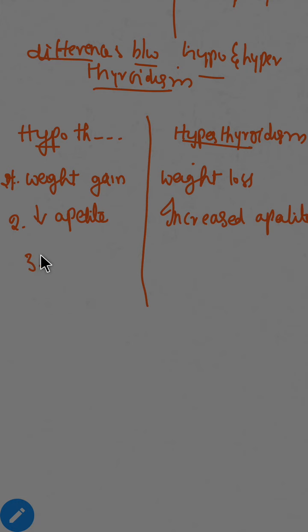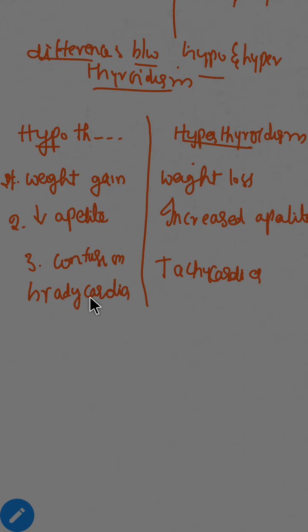In hypothyroidism, there will be confusion. In hyperthyroidism, there will be tachycardia. In hypothyroidism, there will be bradycardia. Okay. In hypothyroidism, there will be middle ear effusion.